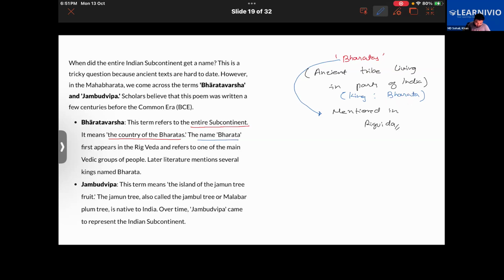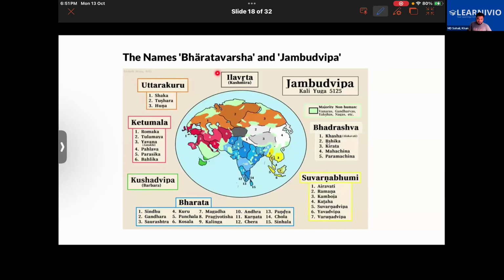And the name Bharat is known as India. Earlier, India was known as Bharata. India is known as Bharat also. Bharata is the name of the tribe, and from this Bharata, the word Bharata Varsha is mentioned in the Ramayana.